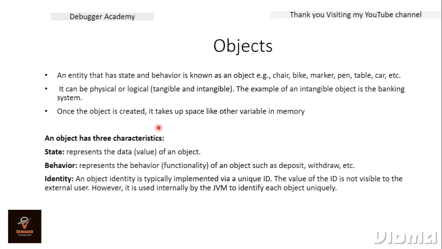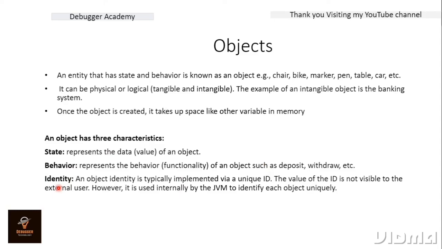Understood? Now, an object has three characteristics. First, the state represents the value of an object, the value we are taking against any particular object. Second is behavior, which represents the functionality. For example, if we take the logical entity as a banking system, the behavior of that banking system is deposit, withdraw. These are the functionalities we take against that particular object. So whenever we declare any object, we declare the state, the behavior, and the identity.